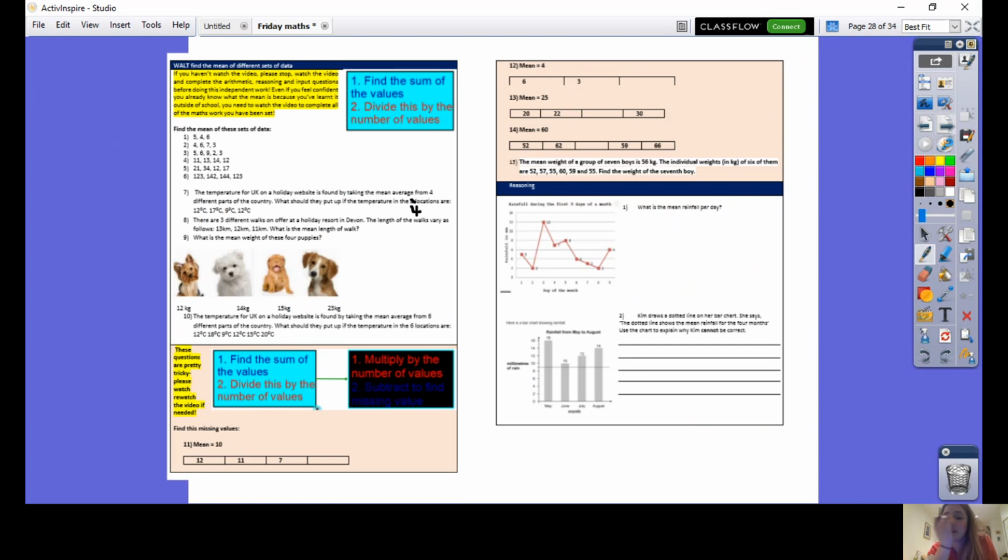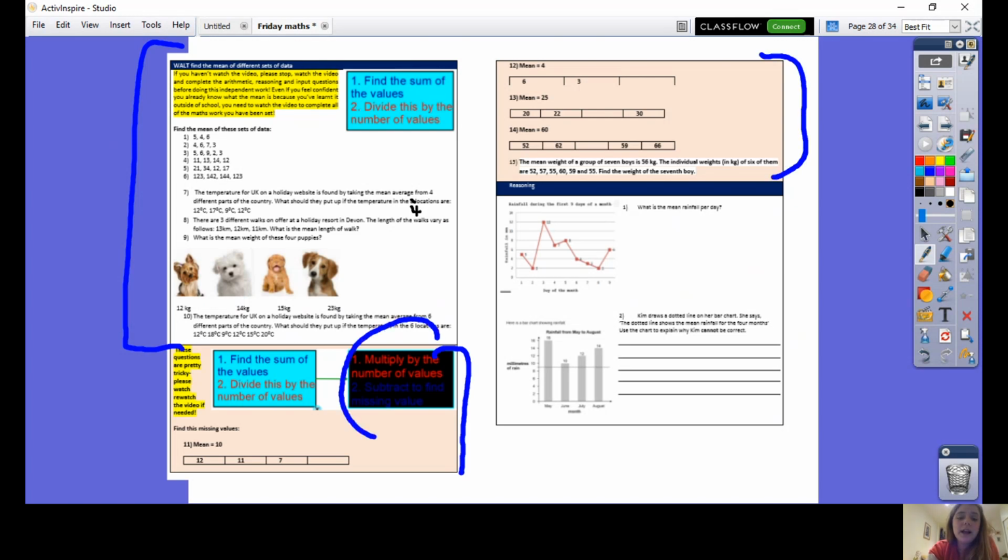Okay, I'm going to explain what your independent work is then. The first group of questions that some of you might have already done is to find the mean of all of those different values. There are some word problems there as well. Once you've done that, you've got some of these questions here where you're using the inverse. Don't forget, I've written the steps to success on the questions to help you with your work.